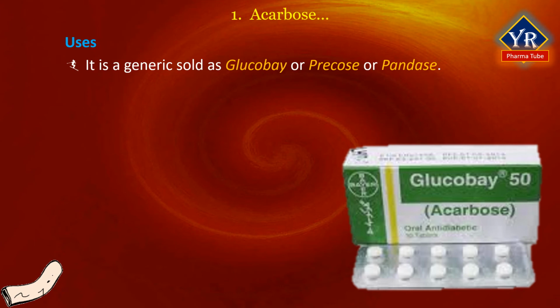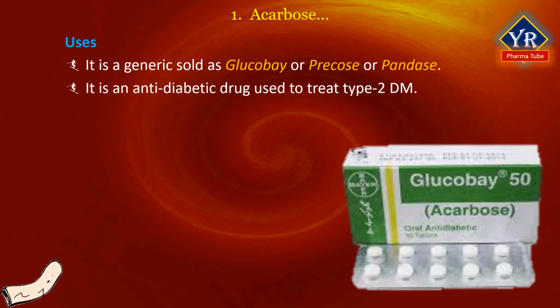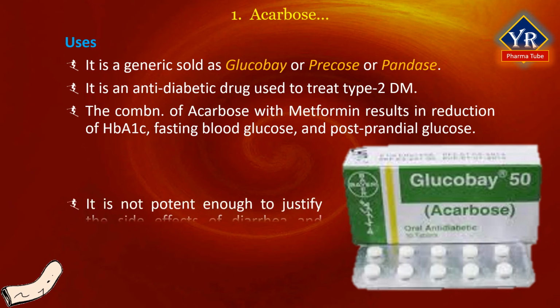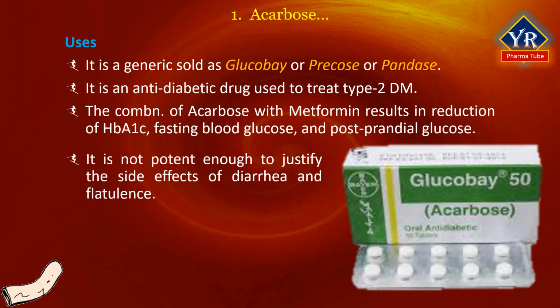It is an anti-diabetic drug used to treat type 2 diabetes mellitus. The combination of acarbose with metformin results in greater reductions of HbA1c, fasting blood glucose, and postprandial glucose than either agent alone. It is not potent enough to justify the side effects of diarrhea and flatulence.